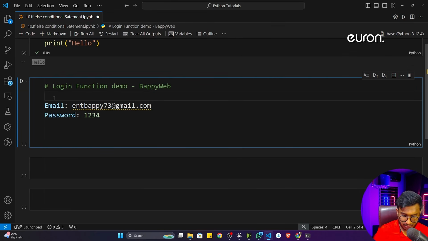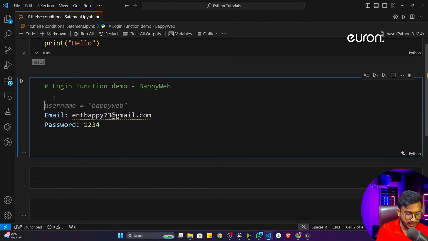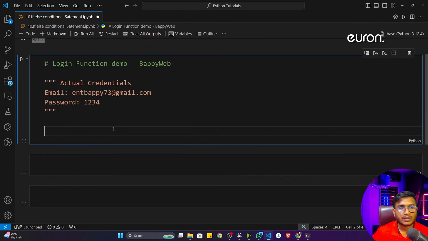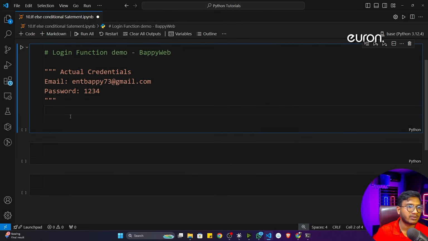So let me just comment this out. I'll write a multi-line comment here with triple quotes. Inside triple quotes, you can write a multi-line comment. So this is my actual credential. If the user gives any other credential, it will throw an error. So now let's try to design this particular program.